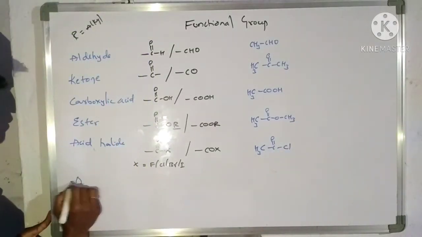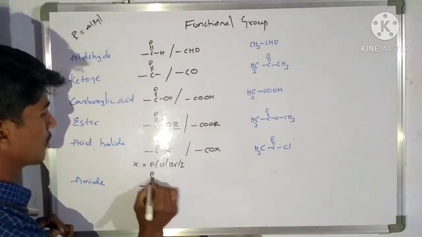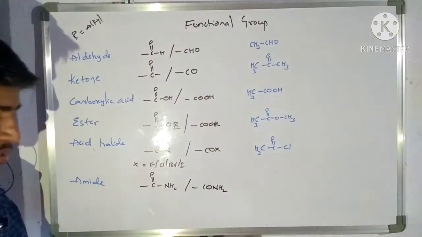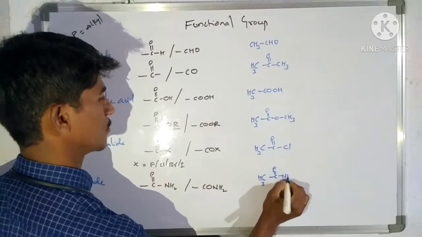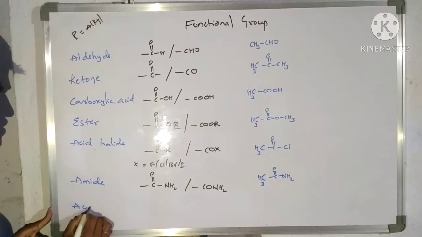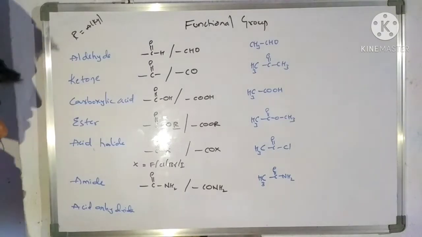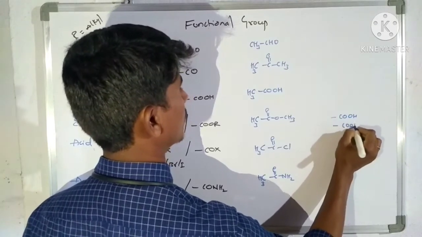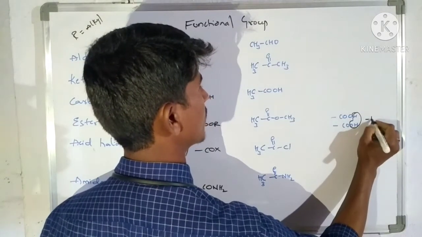The next functional group is amide. Amide can be represented like this: C double bond O NH2, or CONH2. The best example is CH3 C double bond O NH2, ethanamide. The next is acid anhydride. How is it formed? For example, two carboxylic acids combine together and lose water, minus H2O.